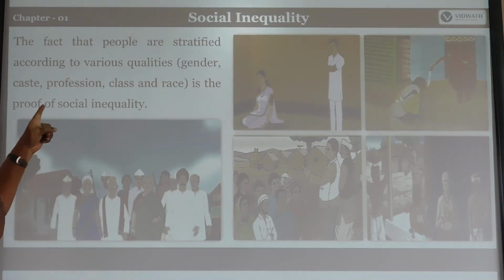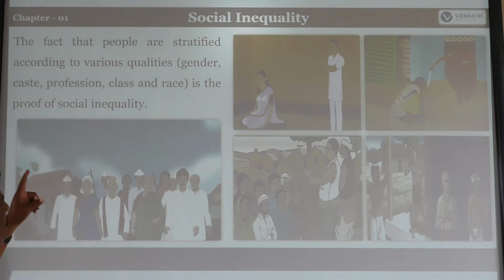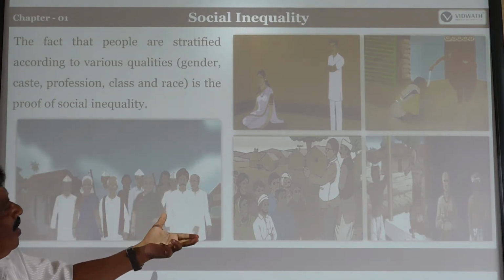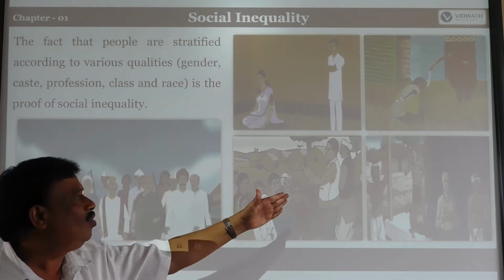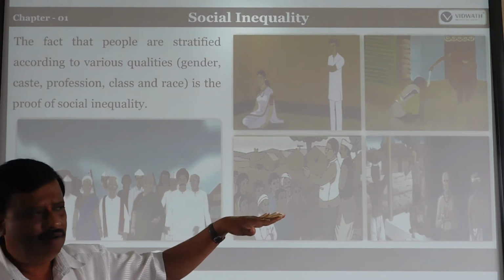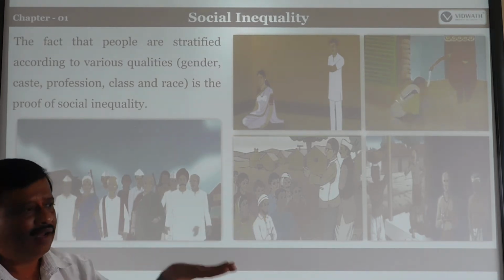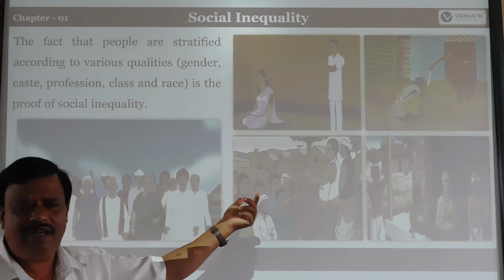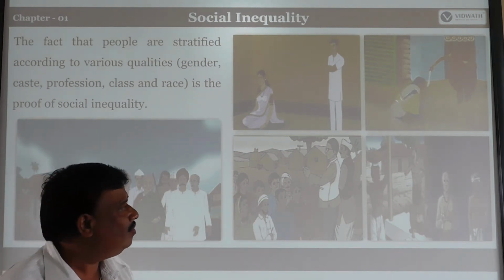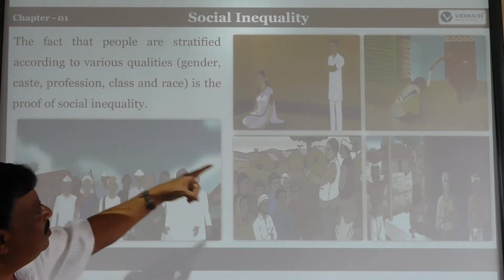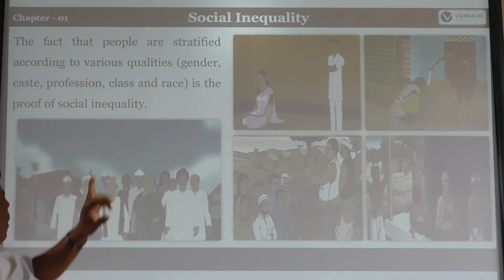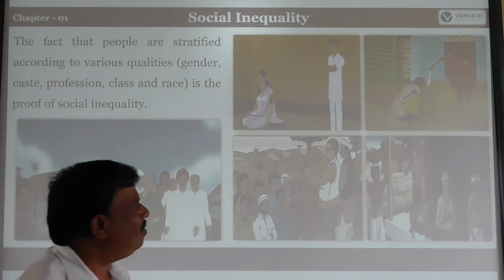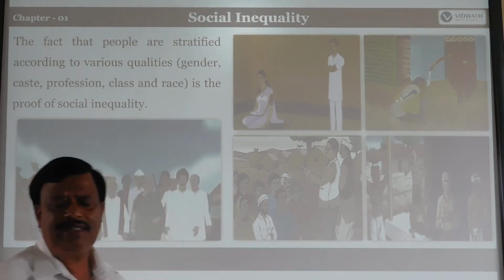And profession: sometimes one is treated as superior and another as inferior; one stands on the dais, on the height of the platform, and the other stands on the lower floor. And class: socially, class differences, rich people, poor people, like that. And also race. On the basis of some races, race means Jananga.